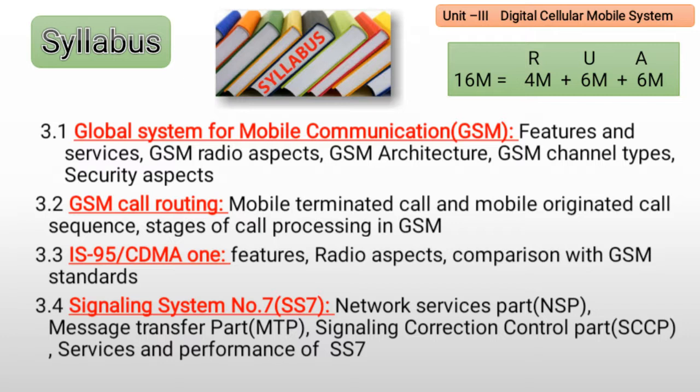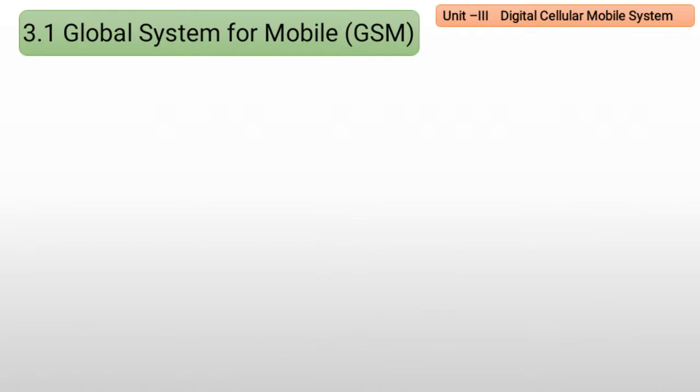Okay, so let us start with our first point, that is Global System for Mobile Communication, that is GSM. So what is GSM? First we will see what is the introduction of this GSM.